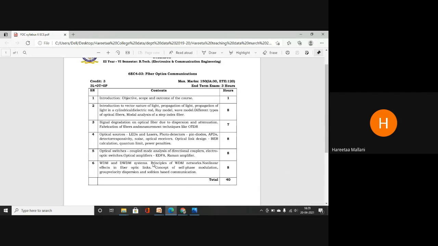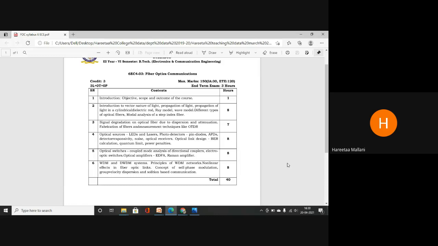Next, principles of WDM networks, very easy. There are diagrams which you have to remember, what process happens in this. Principles of WDM networks, non-linear effects in fiber optic links, because we can't say that every time the functioning of optical fiber will be linear. Some non-linear effects may take place, so that also we have to discuss.